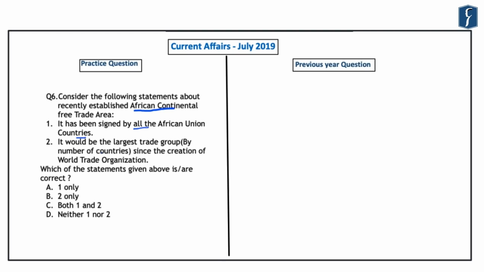So after understanding the importance of this African Continental Free Trade Area, let us try and answer this question. Now the first statement is that it has been signed by all the African Union countries. Now this statement is incorrect because initially Nigeria and South Africa did not show their interest to join the African Continental Free Trade Area. However, recently both these countries have joined. But as of now, out of the 55 African Union countries, only 54 countries have signed this African Continental Free Trade Area agreement. And the only country which has not signed this agreement is Eritrea.